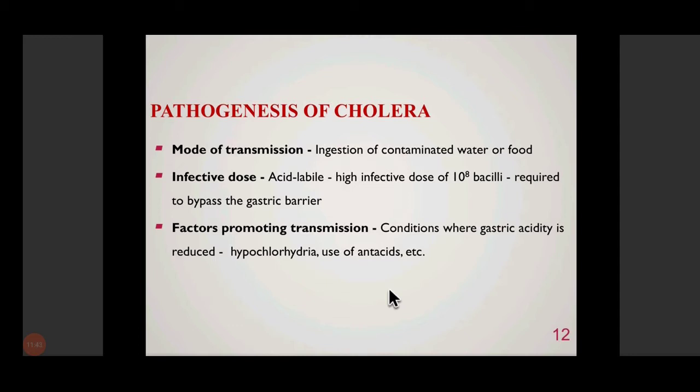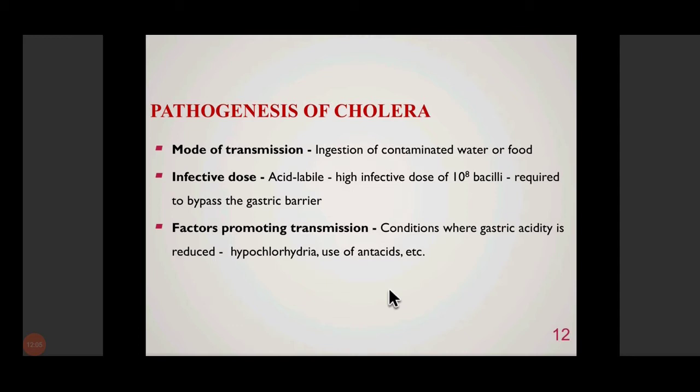The infective dose is quite high because this organism is very labile to acid. The acid present in the stomach kills Vibrio cholerae. But if the bacteria are present in huge numbers, 10 to the power 8 bacilli consumed, then they are able to cause infection in a human being.